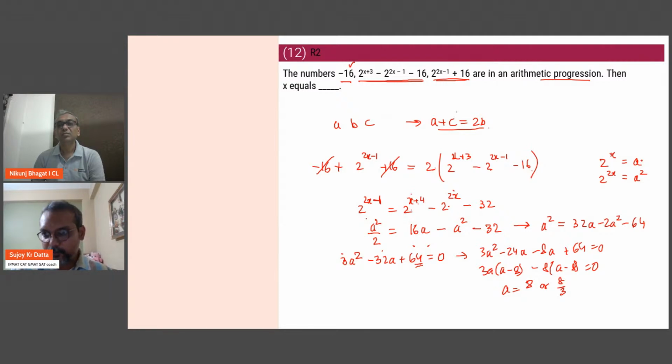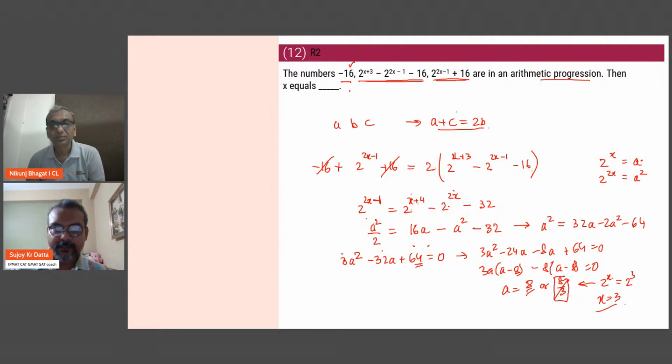And a is 2 to the power x. Now 2 to the power x can be 8 by 3, but then it's going to be an irrational number. So we'll skip that. We'll instead use 8, which is 2 cubed. So x is 3. And that is our answer. So this is the traditional proper way of solving. You have to use the basic idea of arithmetic progression and then get the answer.